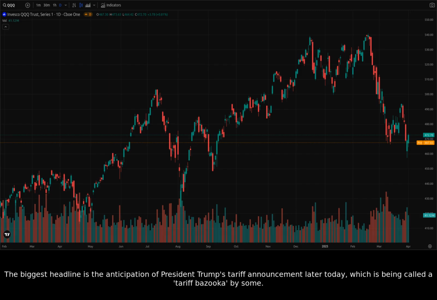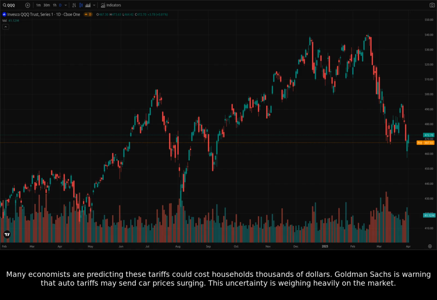The biggest headline is the anticipation of President Trump's tariff announcement later today, which is being called a tariff bazooka by some. Many economists are predicting these tariffs could cost households thousands of dollars. Goldman Sachs is warning that auto tariffs may send car prices surging. This uncertainty is weighing heavily on the market.